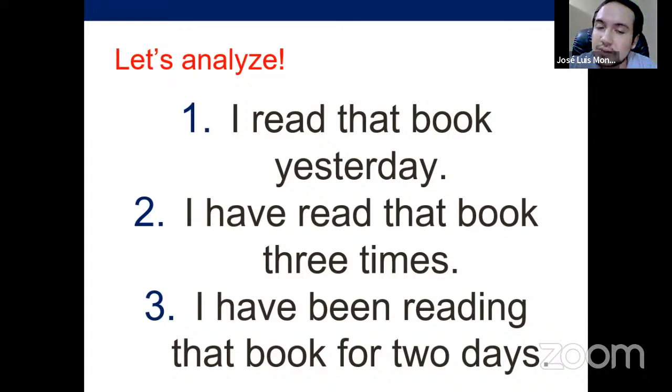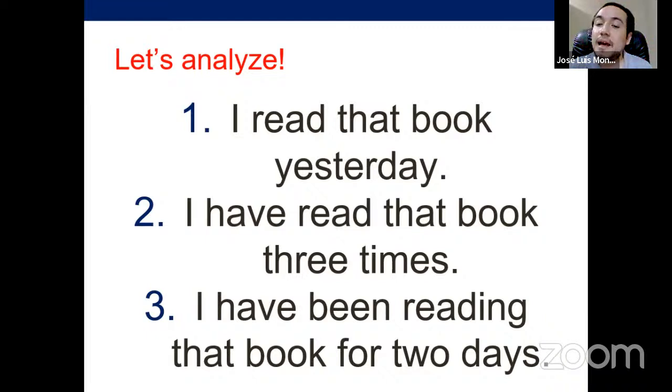That's the idea. It's not that this is unfinished. It can be unfinished, yes, and it can be finished, both of them, okay? So that's not a limitation for the present perfect. But again, the ability that it has to get to a present time is why we call it the present perfect.